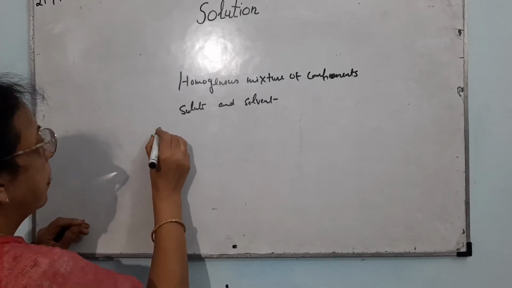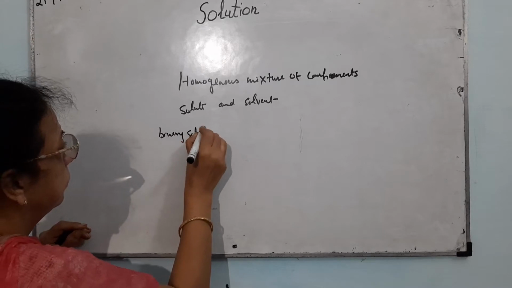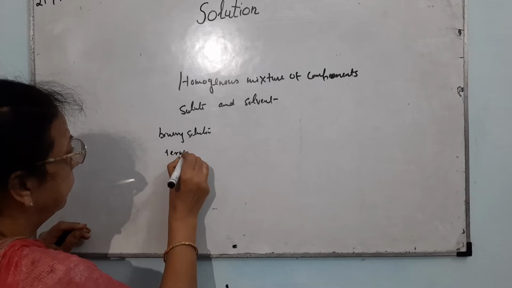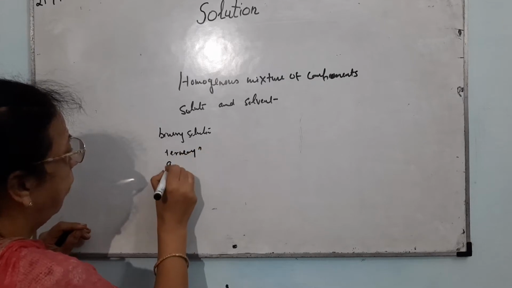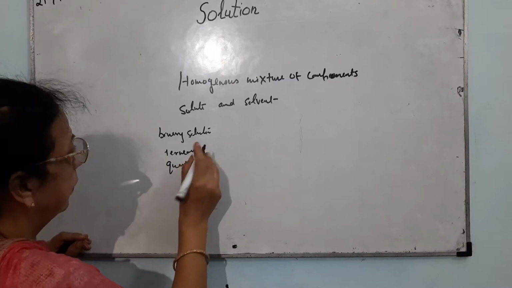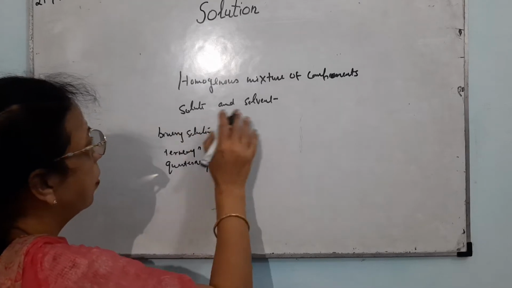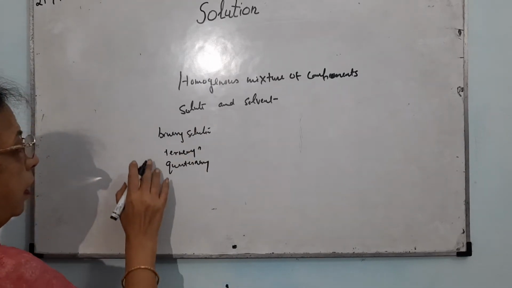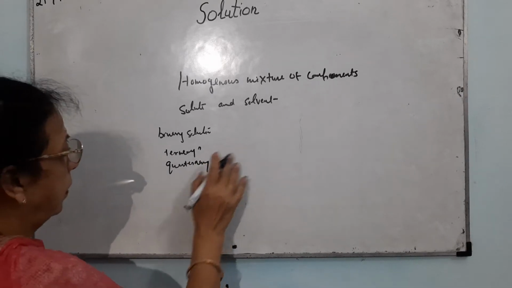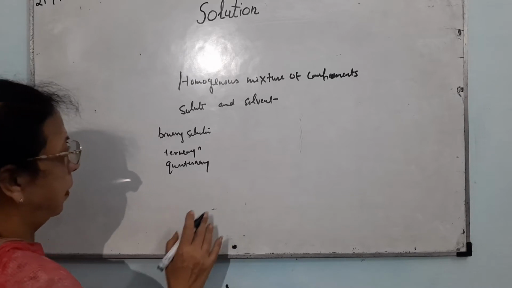There may be binary solution, tertiary or ternary solution, quaternary solution. Binary solution means when there are two components, one solute and one solvent. Ternary means when there are two solutes and one solvent. Quaternary means when there are three solutes and one solvent.